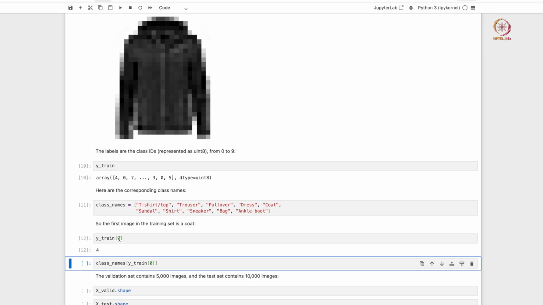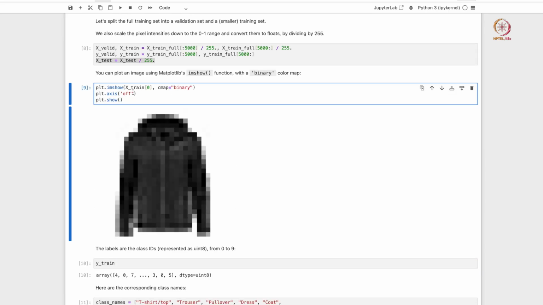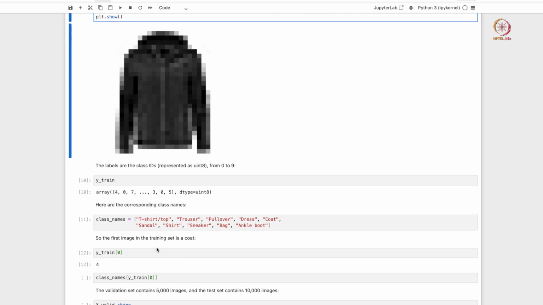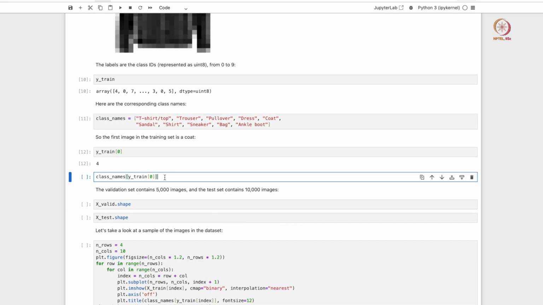So we visualize the first data point in the training set here, which I said is a jacket. It's considered a coat in the data set itself. So once we assign a class name for our target value, we see that the target value is actually 4 here. It has a value of 4. So 0 is t-shirt, 1 is trouser, 2 is pullover, 3 is dress, and 4 is coat. So it's basically a coat, right.